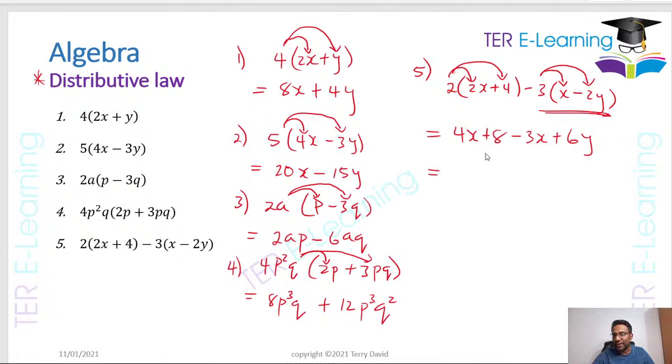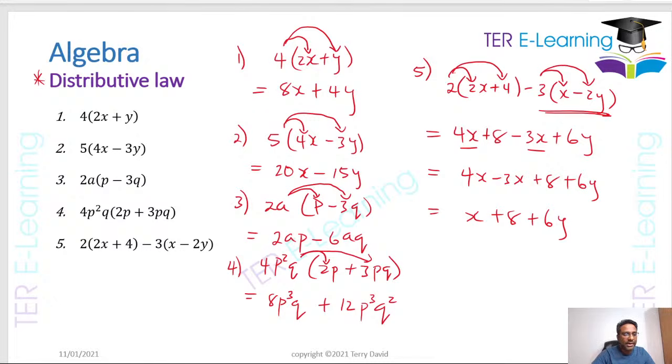But we're not finished yet, because you have a term in x here. You have a y term, so you can still simplify. So you could do this, 4x minus 3x, right? Plus 8 plus 6y. 4x minus 3x is going to give me x plus 8 plus 6y, right? And that's my solution to that.